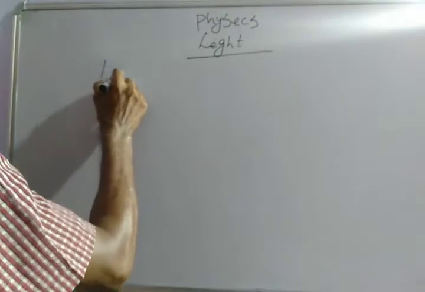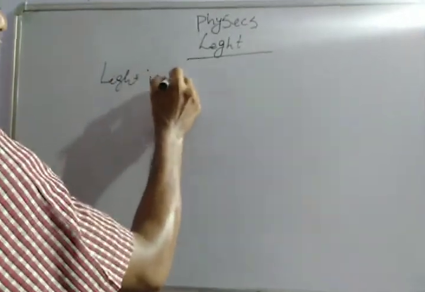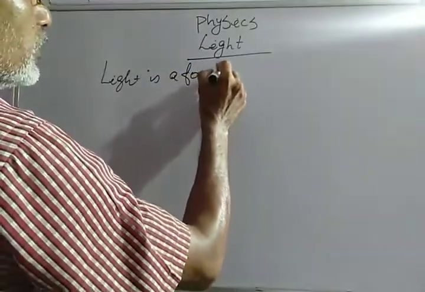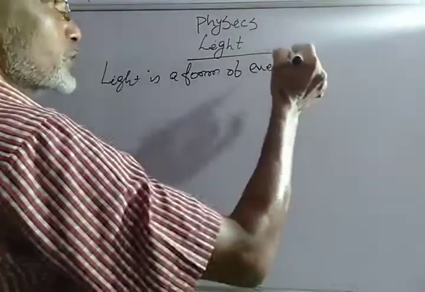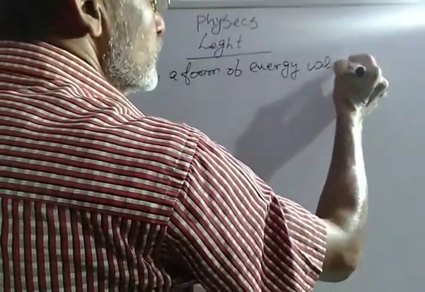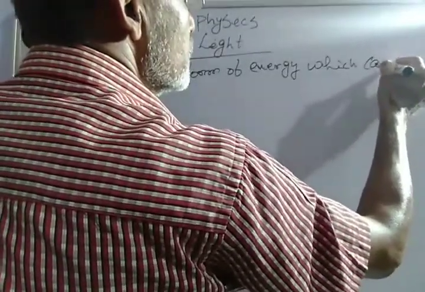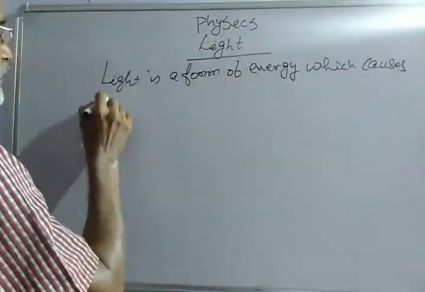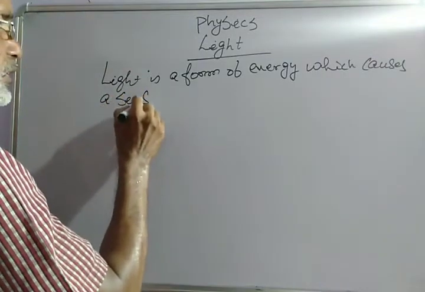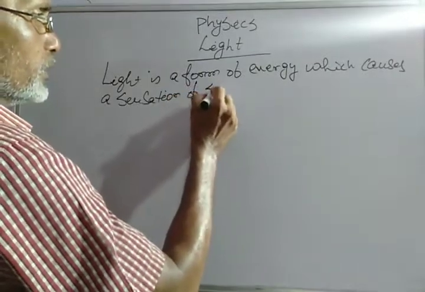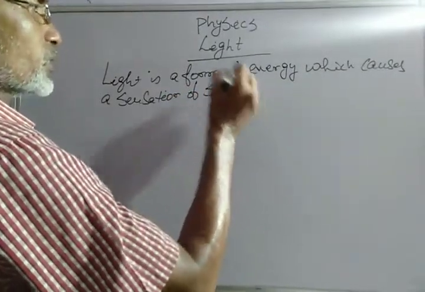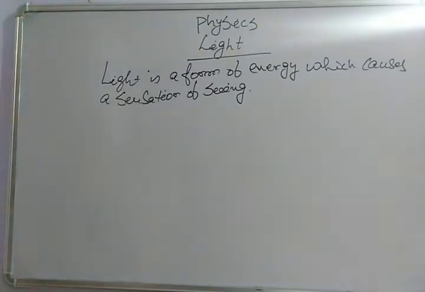So let us start now. Light. What do you mean by light? Light is a form of energy which causes the sensation of seeing.